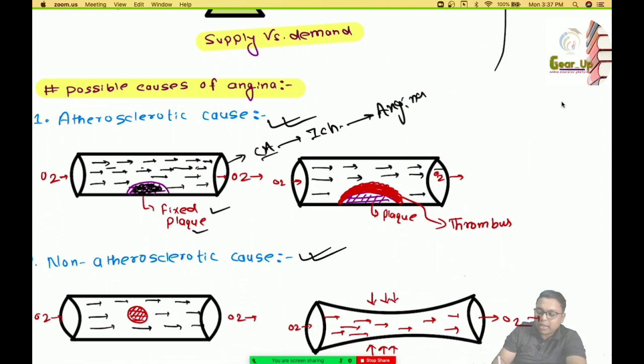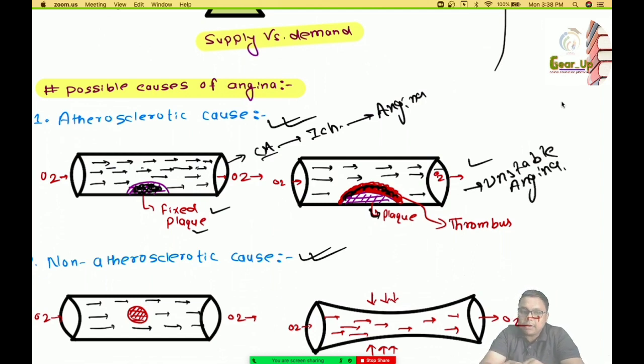Now coming to the other one. Whenever there is formation of plaque, sometimes due to the plaque and due to inflammatory reactions, there may be formation of a thrombus, that is a blood clot, around the plaque. So this is the plaque which is associated with a superimposed thrombus. This may lead to a more severe type of angina pectoris, and this type of angina is known as unstable angina.